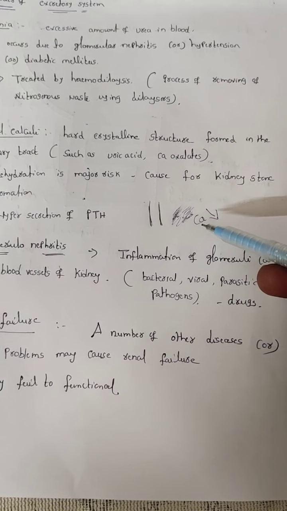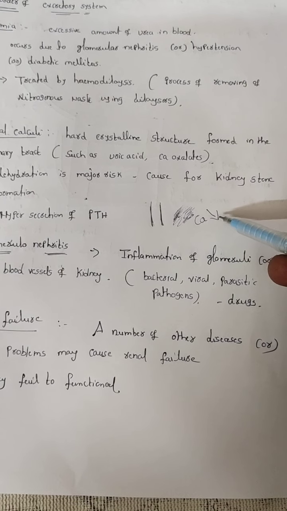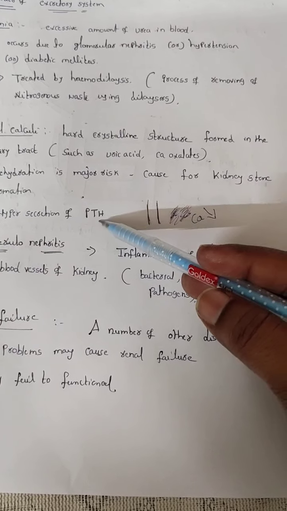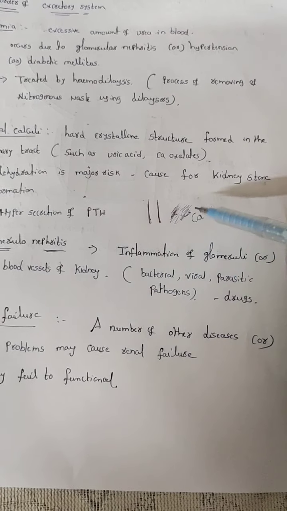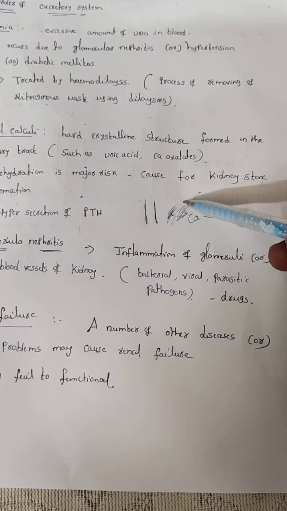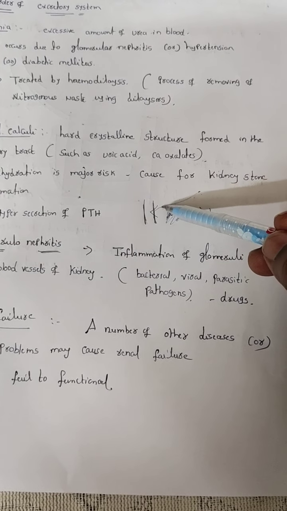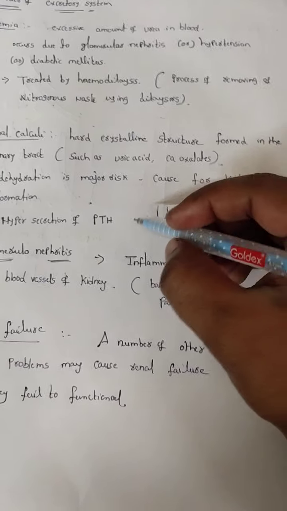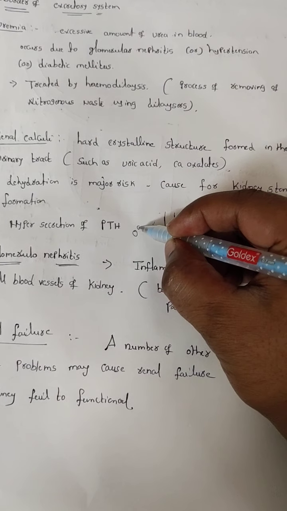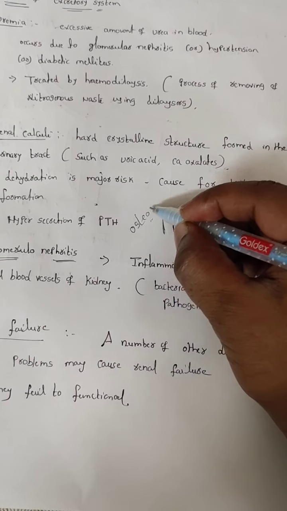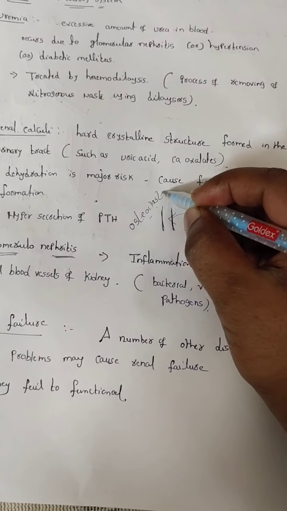Suppose when less calcium is present in the blood, at that time parathyroid hormone is stimulated. This parathyroid hormone acts on bone cells. On bone, they have specialized cells called osteoclast cells.